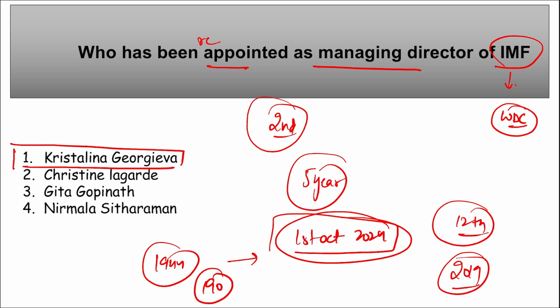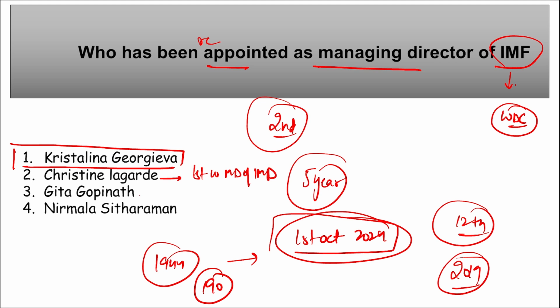If we talk about Kristalina Georgieva, right, we just saw she's the current one and for the second term she will be reappointed as the Managing Director of IMF. If we talk about Christine Lagarde, she became the first woman Managing Director of IMF. Correct?